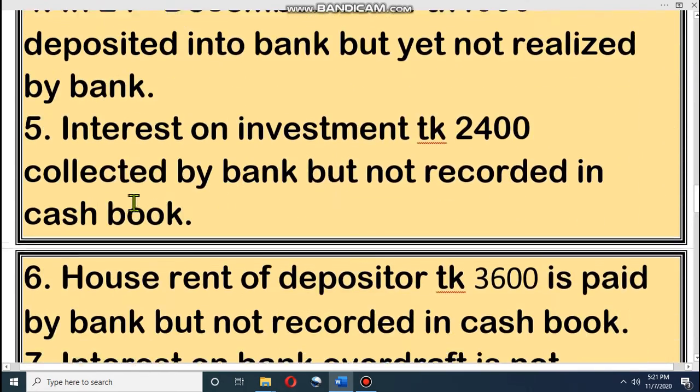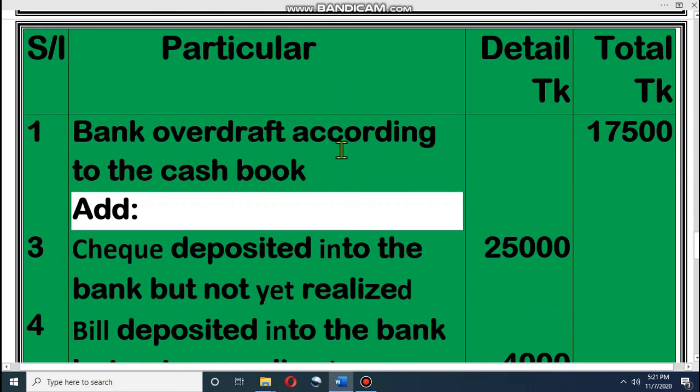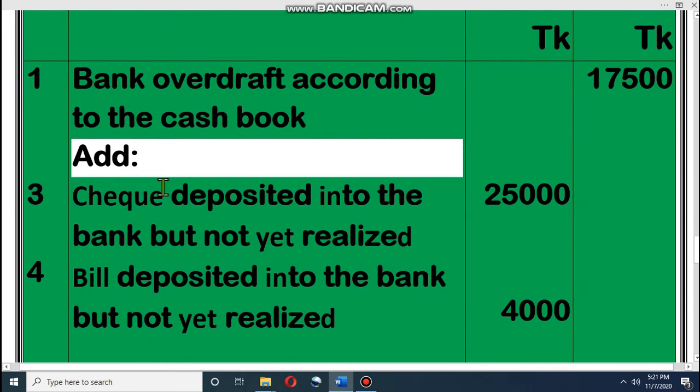Let's see the solution. Dear student, look at the bank reconciliation statement, Namia Traders, as at 31st December 2013. At first, you have to write the balance given in the question: bank overdraft according to the cash book. The bank overdraft is 17,500. Now we have to add. Again I am telling you the formula: if any party makes a debit for any transaction, that will be added, and if any party makes a credit, we have to subtract it.